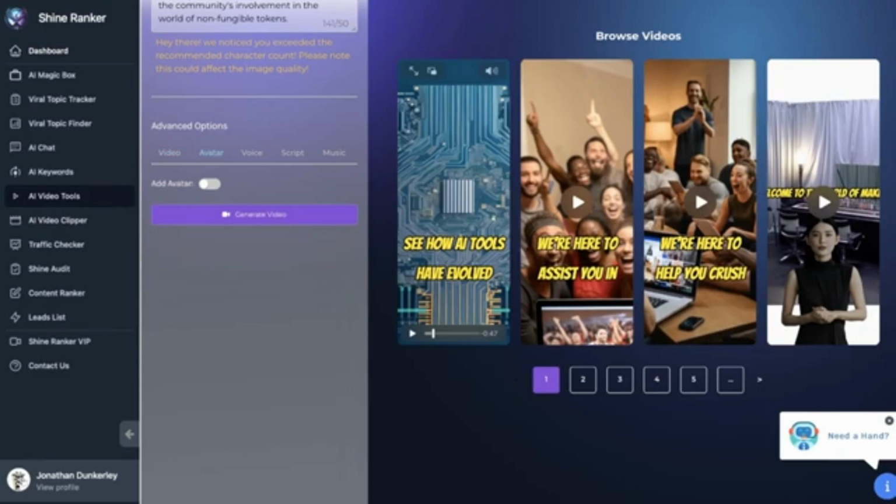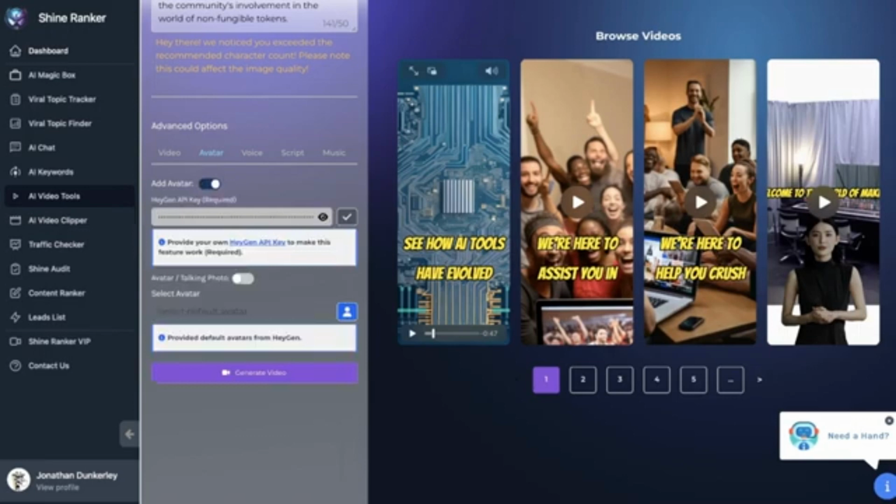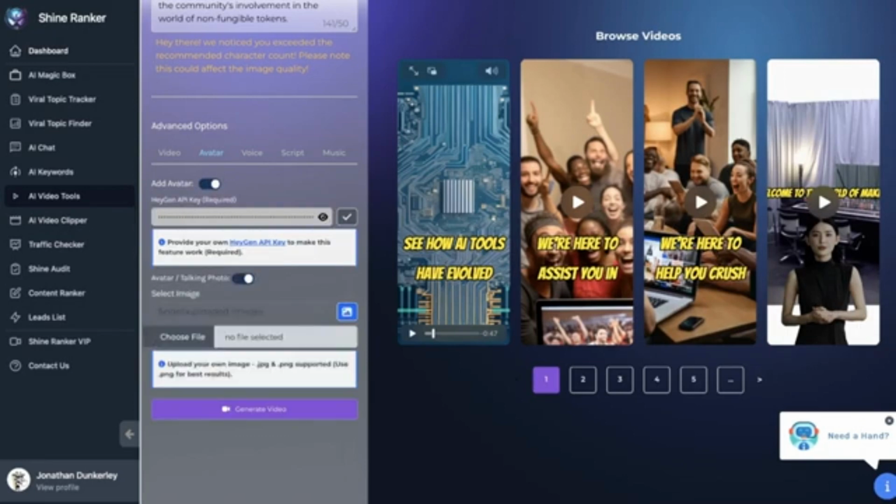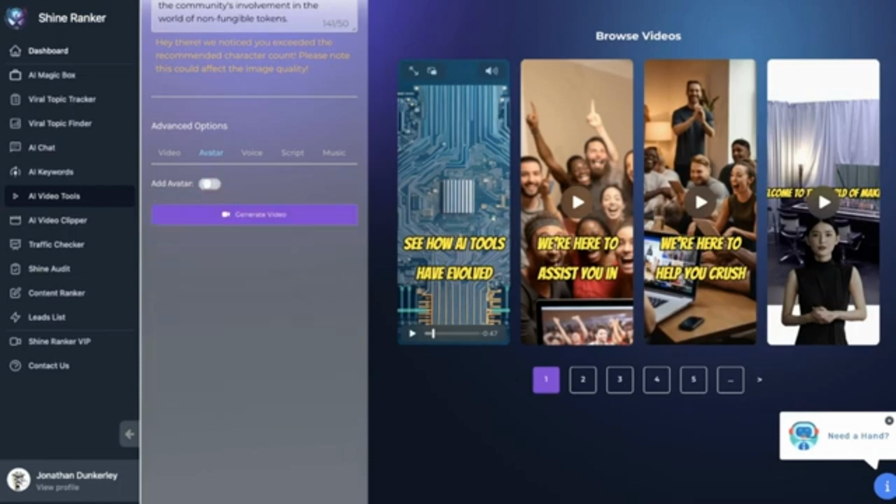Avatar is what I was showing you with HeyGen. If you toggle this on, you could put in your HeyGen API key right here, and you could toggle this on and use your own image. Toggle it off, and you don't need to worry about this if you're not planning on using an avatar. It works completely fine without it.